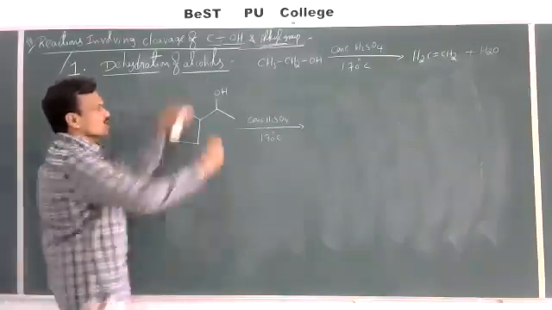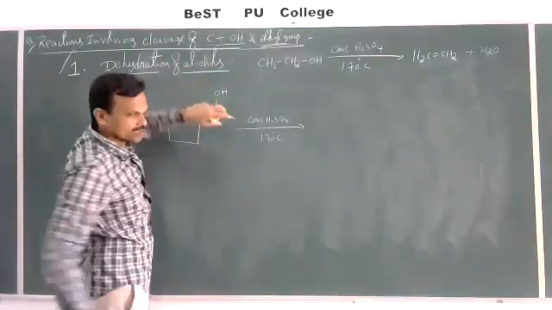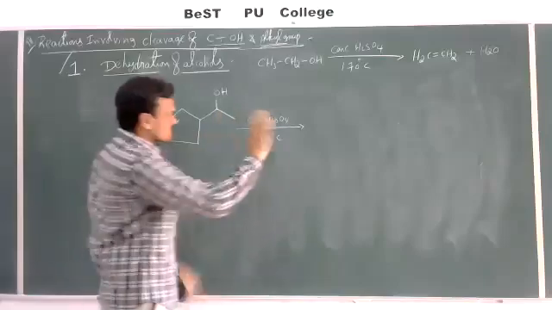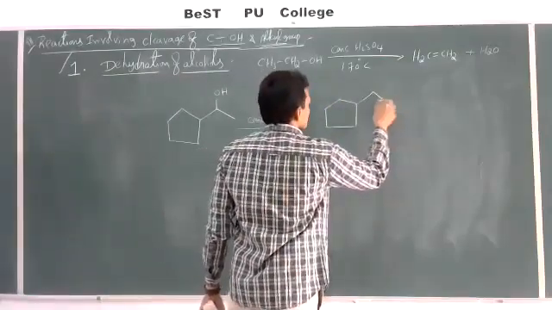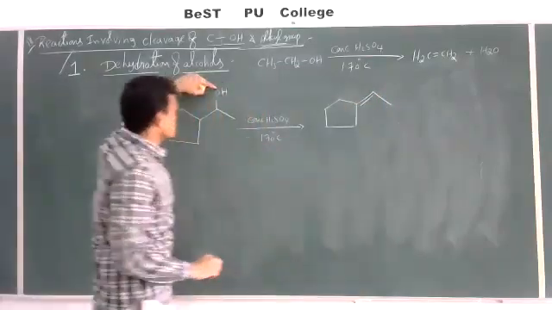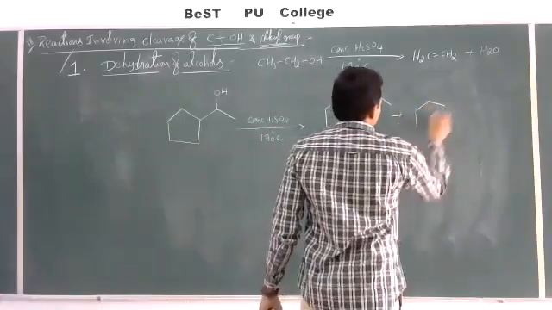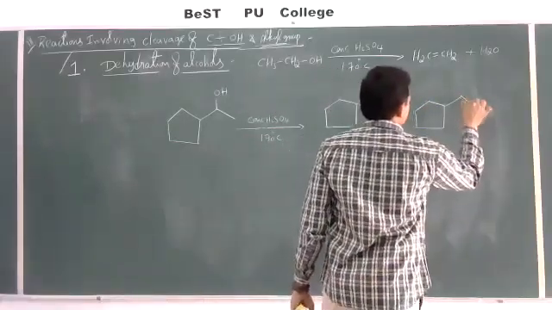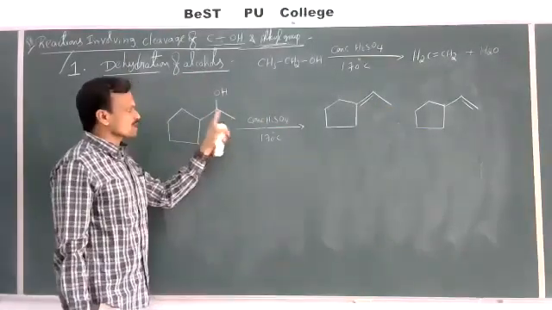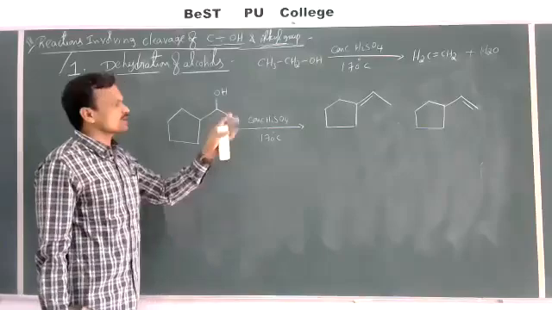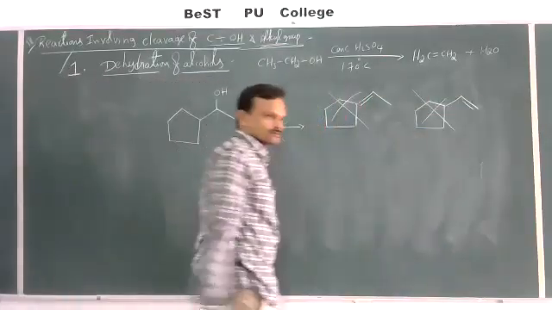We take OH from this carbon and H from this carbon. Based on this structure, let me represent the possibilities first. If you eliminate OH here and H here, we can get this product. Or one more possible product is this one, OH from this carbon, H from this carbon, and the double bond will be formed here. So this is our expected product. But none of these two are correct. Both are wrong.